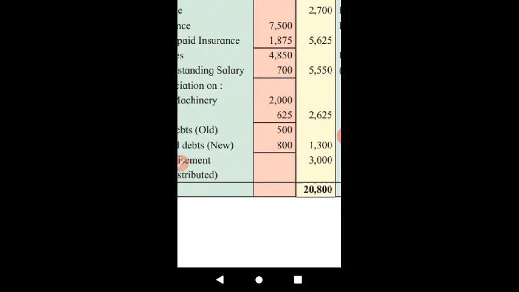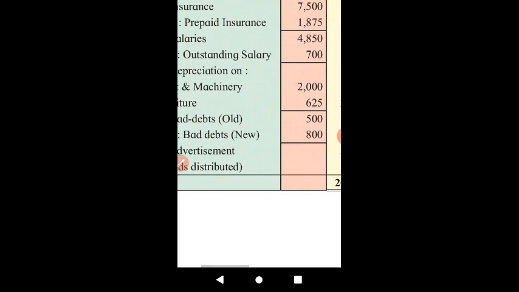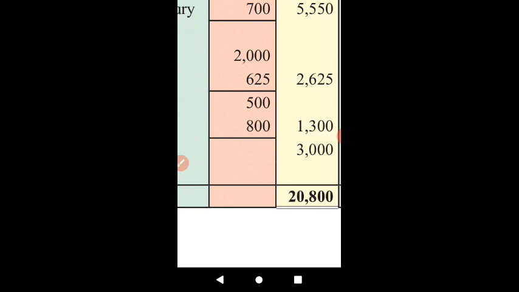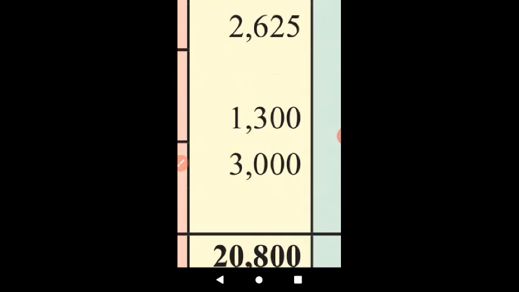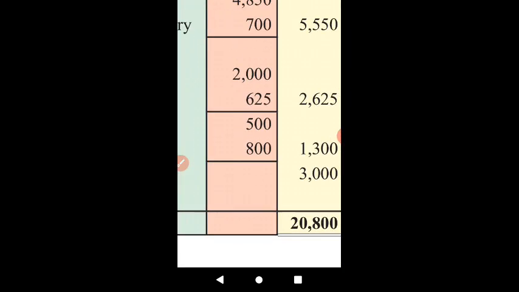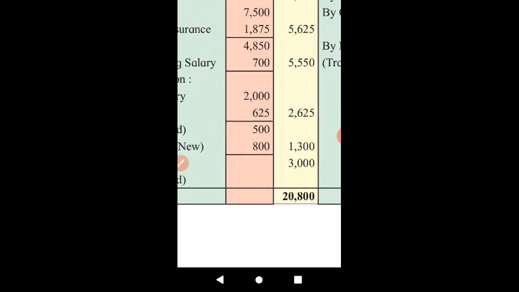We will have to add 800 to the old bad debts which were found before preparation of trial balance, and some further bad debts were found after preparation of trial balance. So total loss because of debtors is 1300 in the form of bad debts. 500 plus 800, 1300.